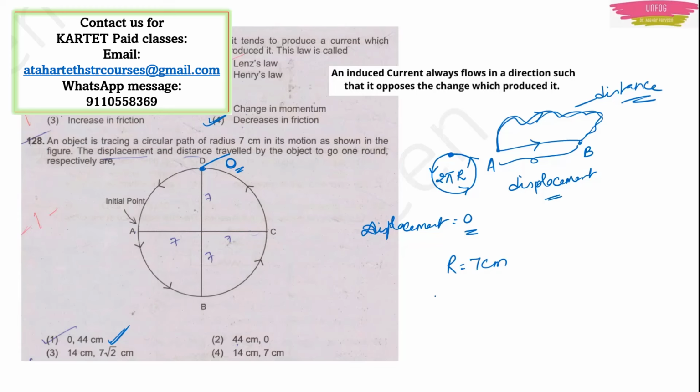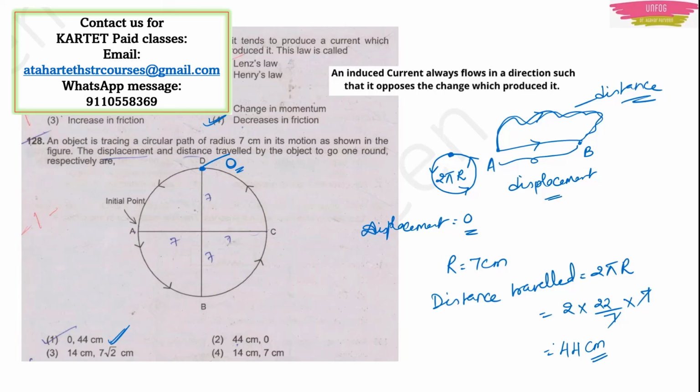And the circumference or the distance travelled is equal to 2 pi r, because they are talking about circular motion. 2 into pi can be written as 22 by 7 and the radius of the circle is 7 centimeter. 7 will get cancelled and 44 centimeter will be the distance travelled by the object in tracing that circular path of radius 7 centimeter. So option 1 will be the right answer again. 44 centimeter is given here.